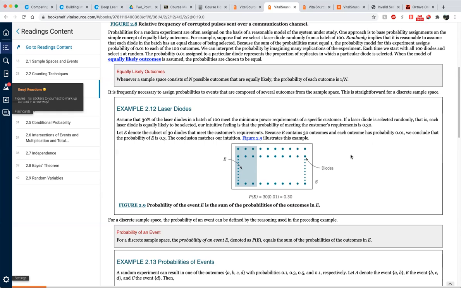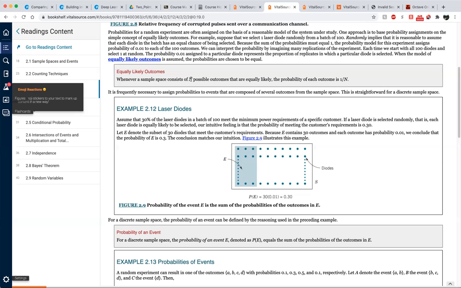If a laser diode is selected randomly, so here random is really important. In the axioms, this is the equally likely outcomes. We assume that the outcomes in the sample space are selected randomly.